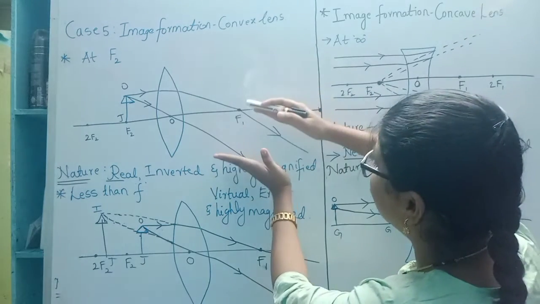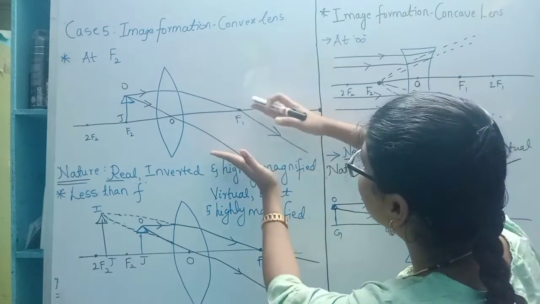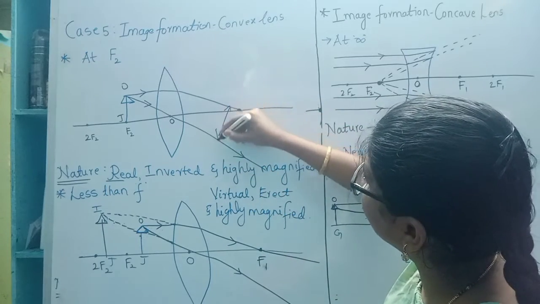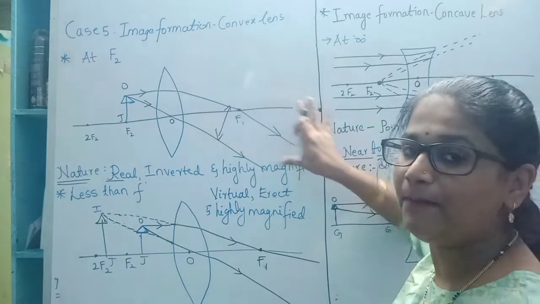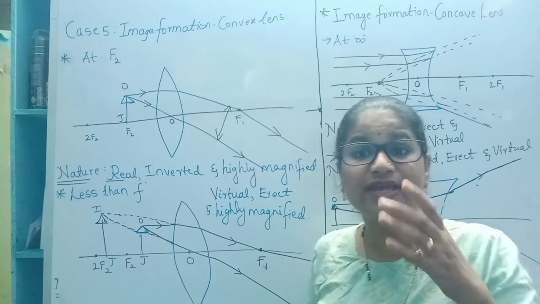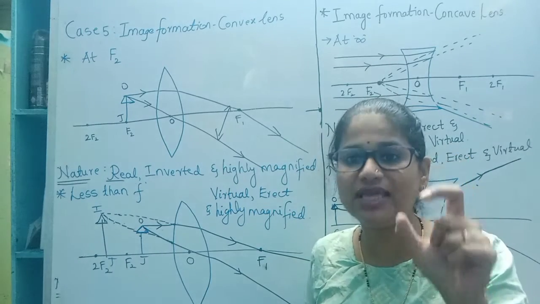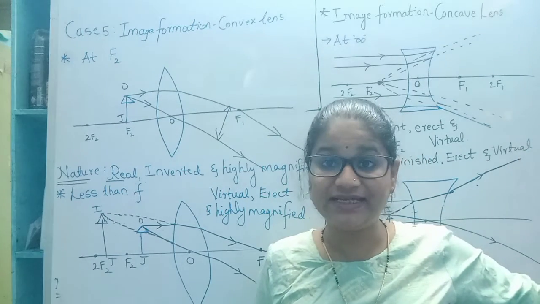So when you see these two rays, these will not meet. The refracted rays run parallel to one another. These two rays are running parallel to one another. Then where will the image be formed? We can say that the image formation takes place at infinite distance.